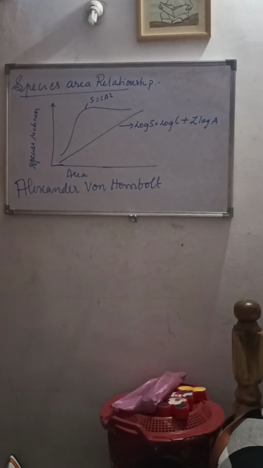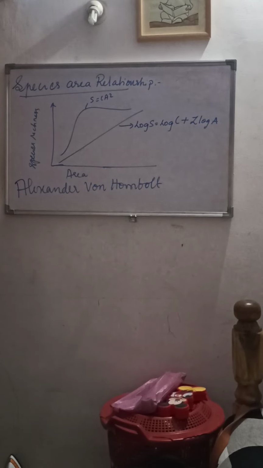So within a particular region there will be a species richness, and that species richness increases by increasing what? By increasing the explored area, but only up to that particular limit.